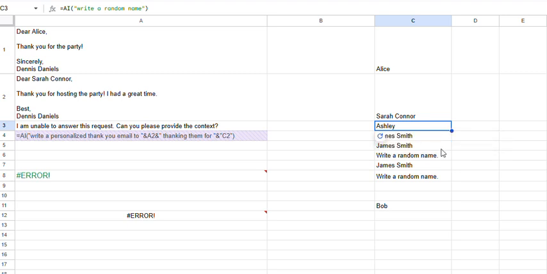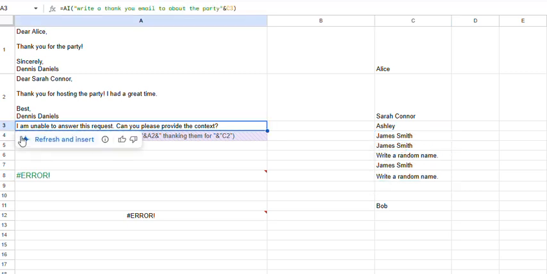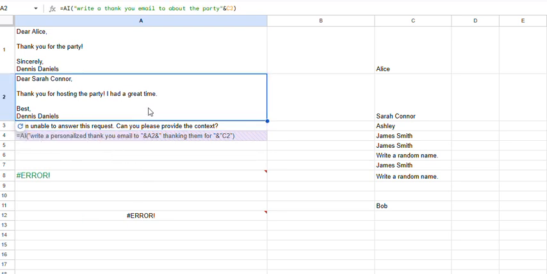And you'll see actually that it doesn't actually generate a new name. And you see that all of these random names are not random at all. They're James Smith over and over. And refresh and restart. No, it doesn't like that. So let's go ahead and paste that in there again.